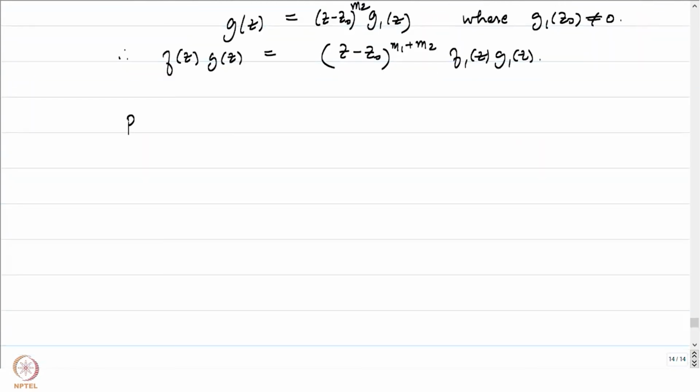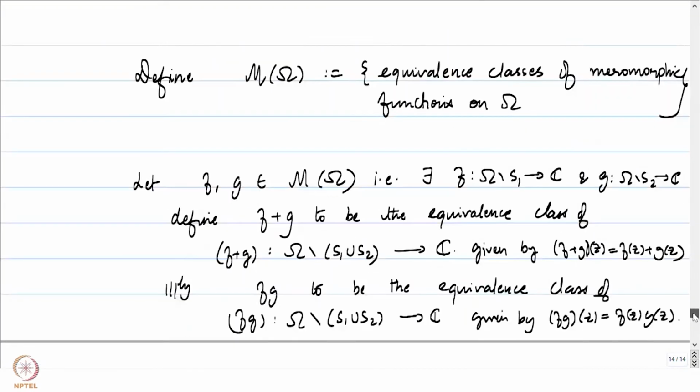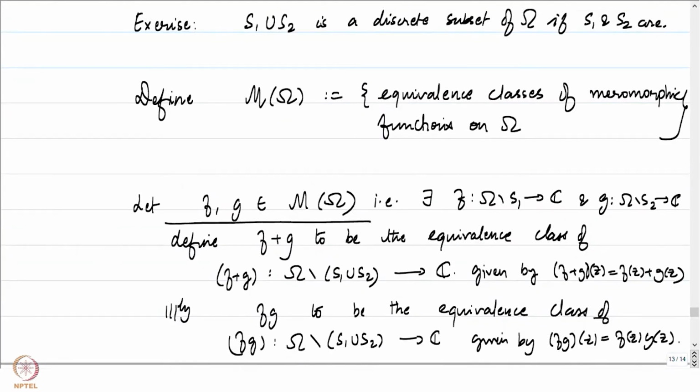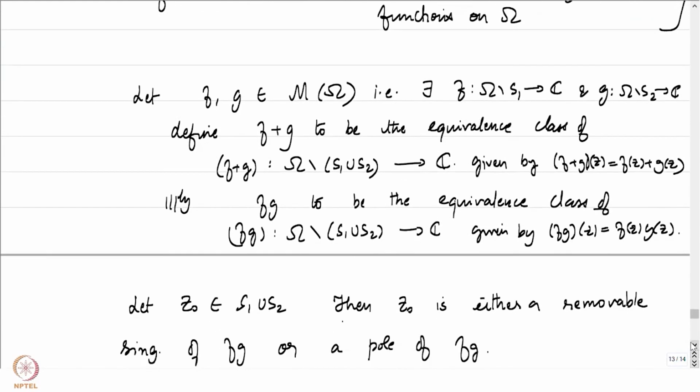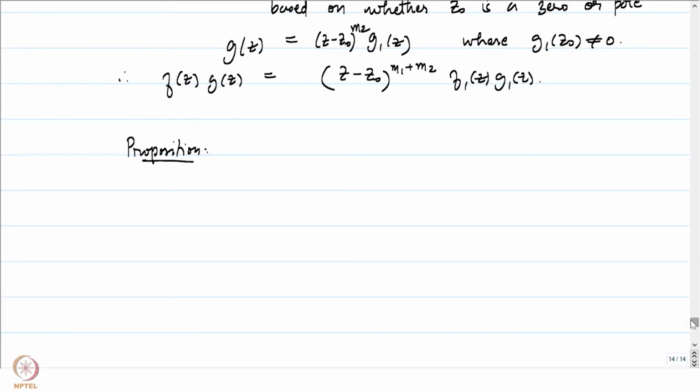Because I'm going to write down now a proposition which tells us that with these operations, we just defined two operations, right? You take any two elements in... oh yeah, there is one more exercise which actually needs to be done, of well-definedness. That's quite straightforward. I will not do it and spend time here. Rather, let me give a statement which tells us that with these operations of addition and multiplication, the space of meromorphic functions is going to be a field.